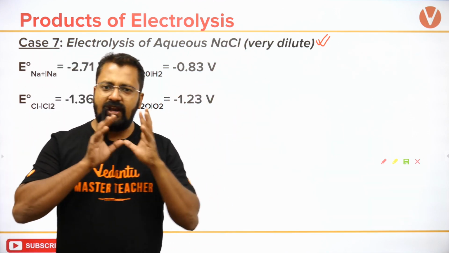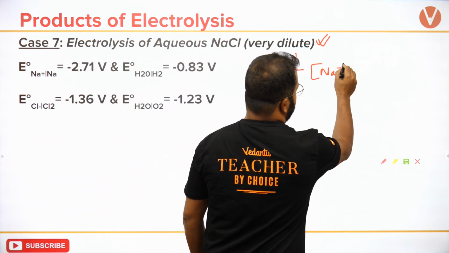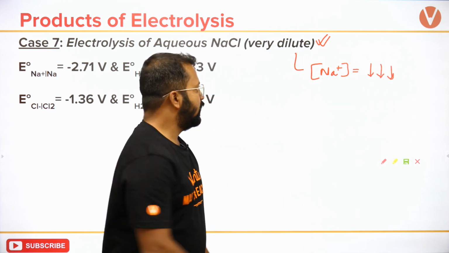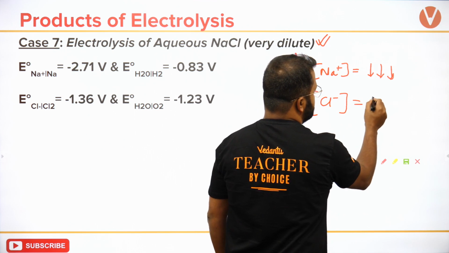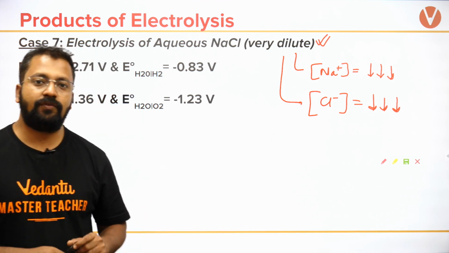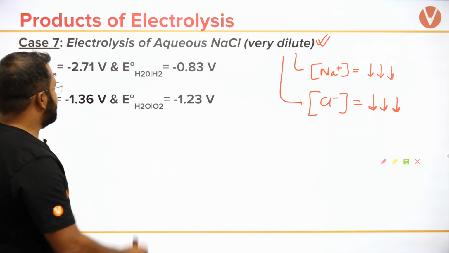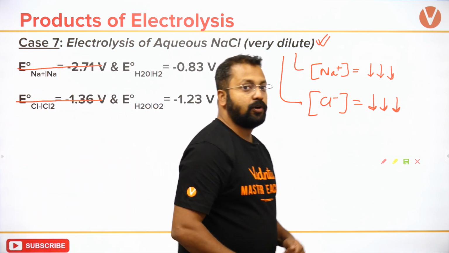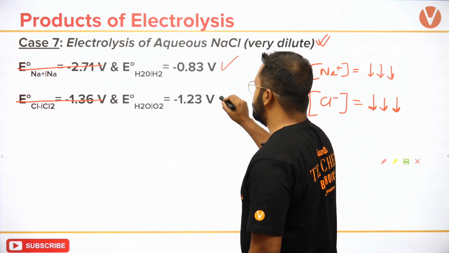So if I take a very dilute solution of NaCl, it means the concentration of Na plus is very low, and the concentration of Cl minus is also very low. The concentration of both is so low that the possibility of either of them being electrolyzed becomes very small. And what gets electrolyzed is this and this.